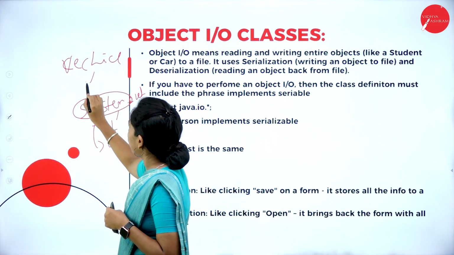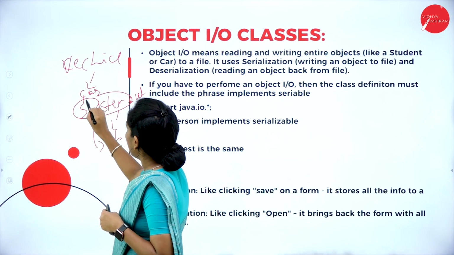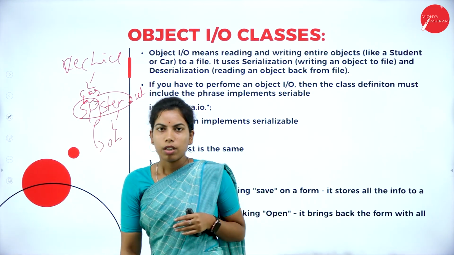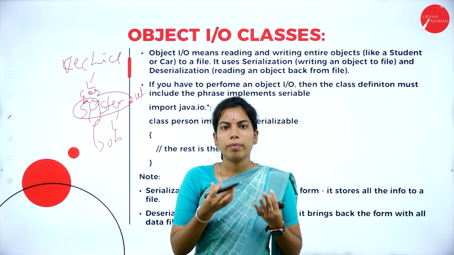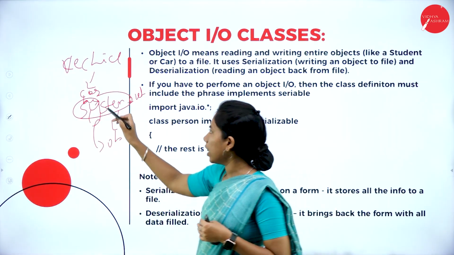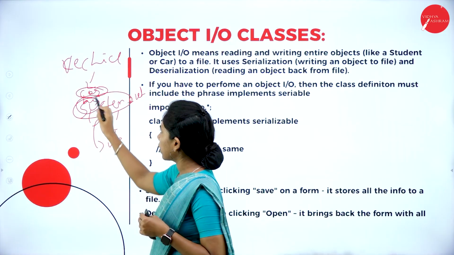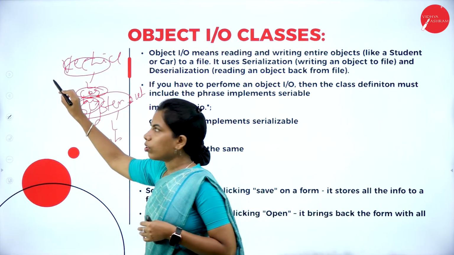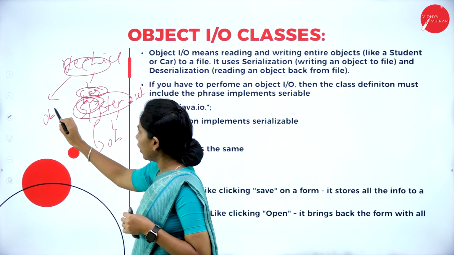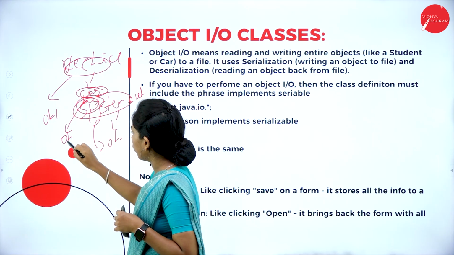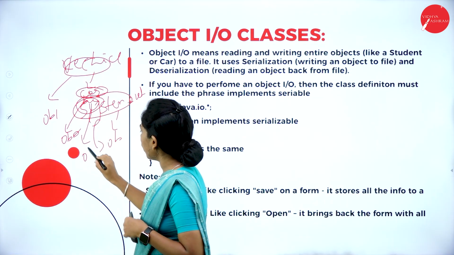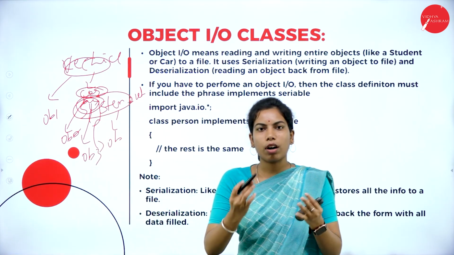Under Vehicle we have Car, Bus and many more, right? We have to create methods and behaviors for each Car class, Bus class and Vehicle class. So one is considered object 1, another object 2, and Bus is considered object 3. Like that everything is an object, right?